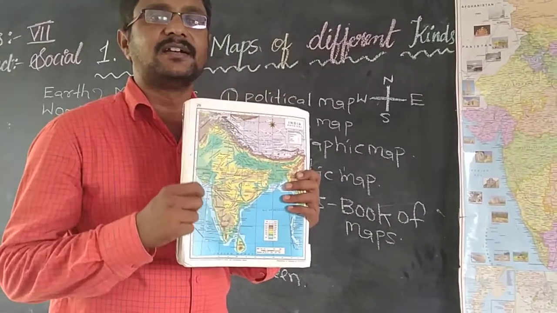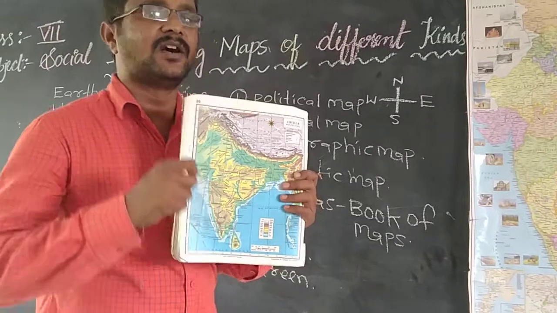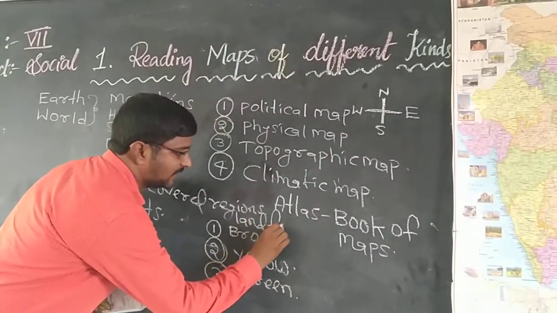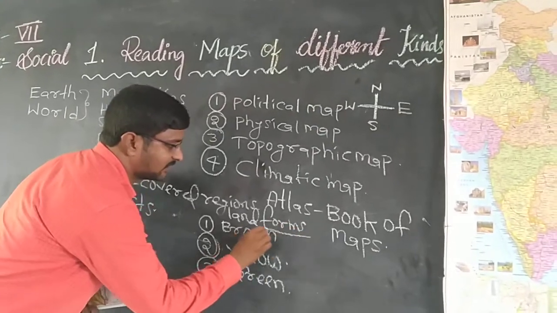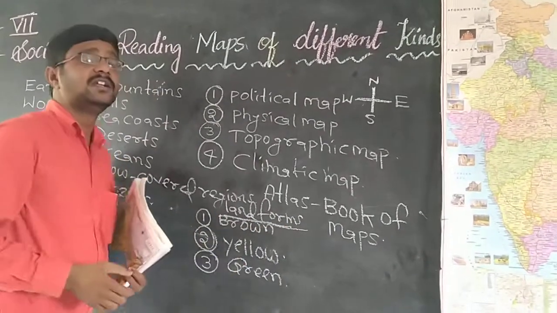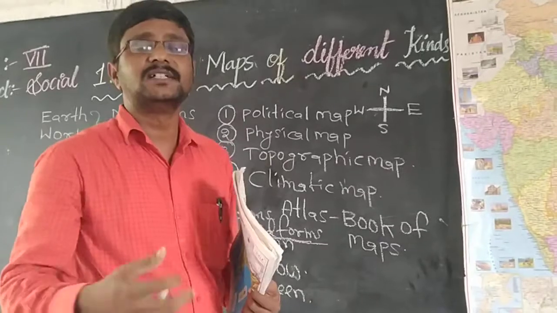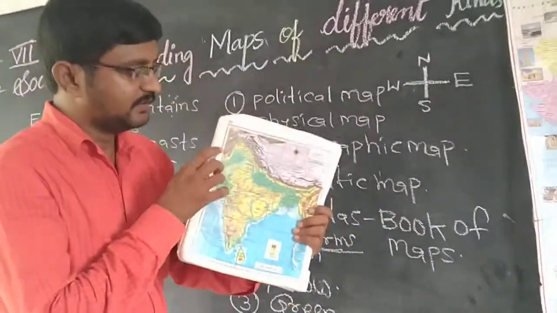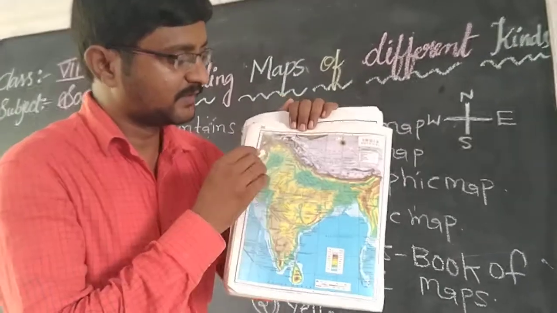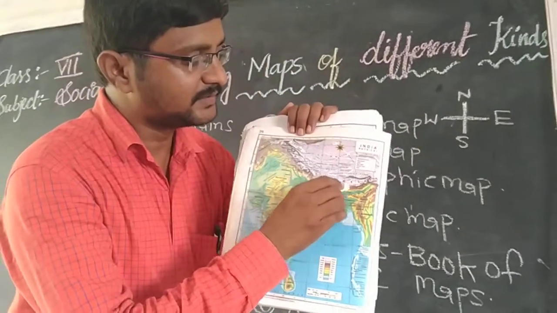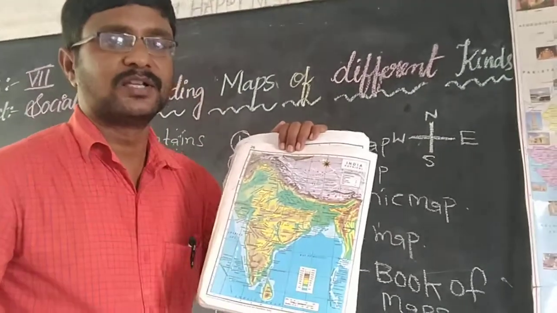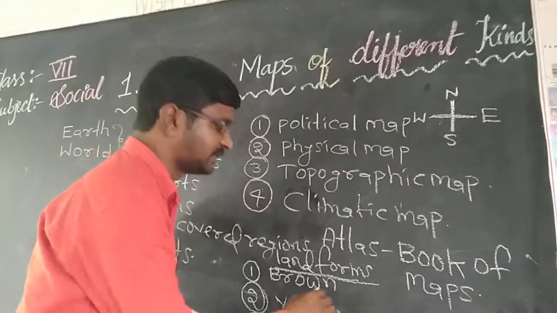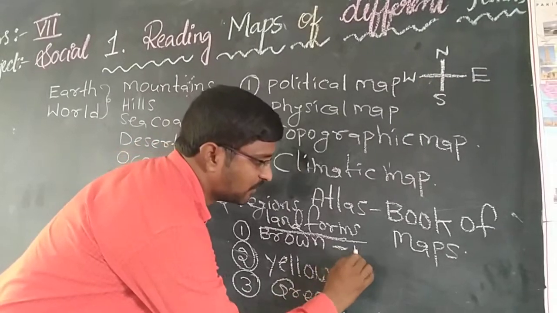So these are depicting the landforms. These are depicting the different kinds of landforms. These colors are depicting the different kinds of landforms on the Earth's surface. For example, in this map you are observing here, this entire region is in brown color. It means this brown color indicates which kind of landform, do you know? Mountains.